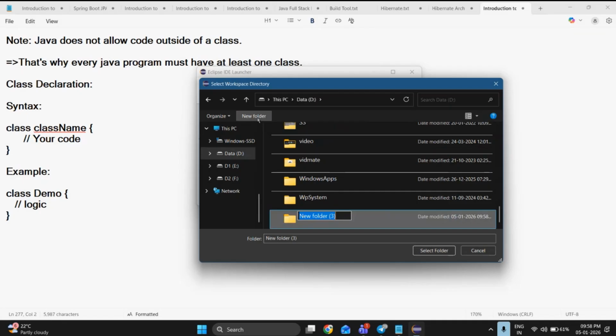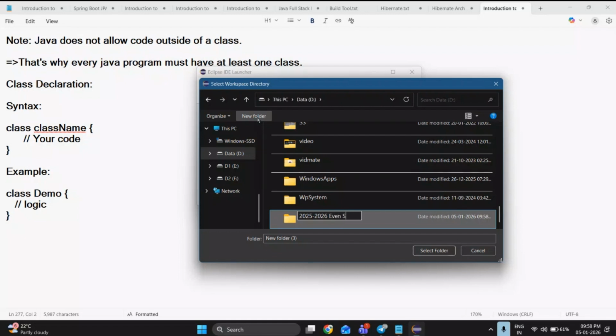You can name this folder for the years you are learning this course, 2025 followed by 2026. In your current semester you can also mention it.